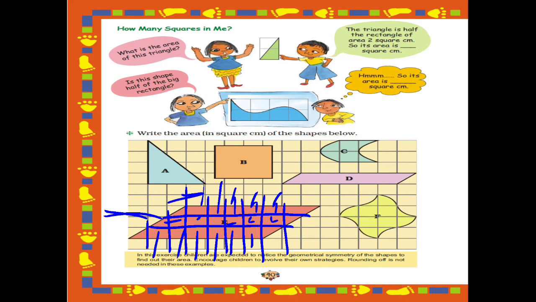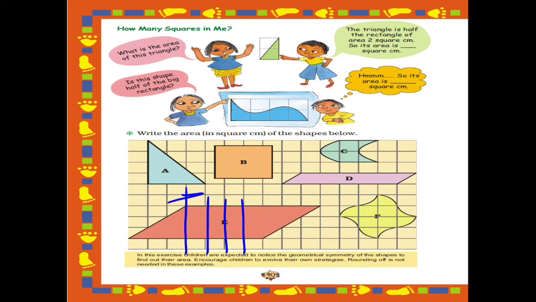Now you count by yourself whether there are 18 complete squares or not. So there are 18 complete squares. Now let's count the incomplete or half filled squares. So let's count. This is 1, then 2, then 3, then 4, then 5, and this one is 6. So there are total 6 half filled squares.